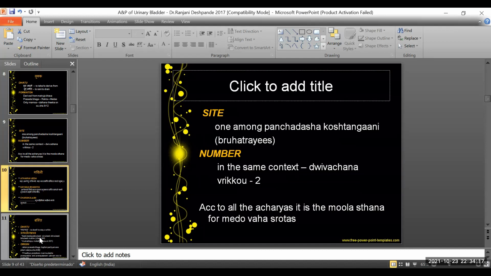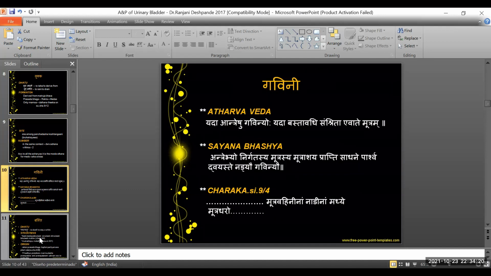Next, moving on to the Gavini. In Atharvana Veda, there is a reference for Gavini that says: Yada Antreshu Gavinyoho Yada Bastavadi Samshrita Evate Mutram. In Sayana Bhashya also, it says: Antrebhyo Nirgatasya Mutrasya Mutrashaya Prapti Sadhane Pashvadvayaste Nadyav Gavinyau. According to Acharya Charaka, Mutravahinyau Nadinam Madhye Mutradharo. So all of these, especially the explanation of the Sayana Bhashya, says Antrebhyo Nirgatasya Mutrasya.